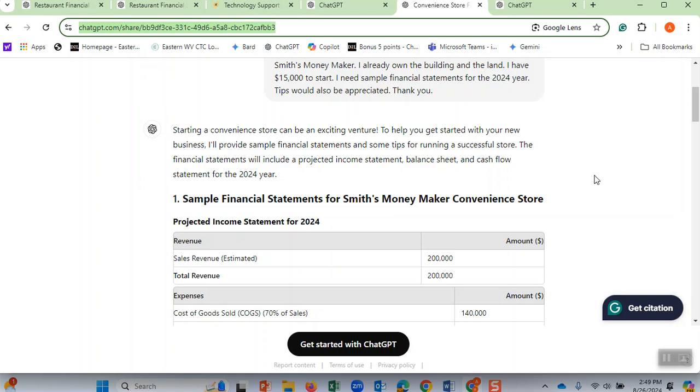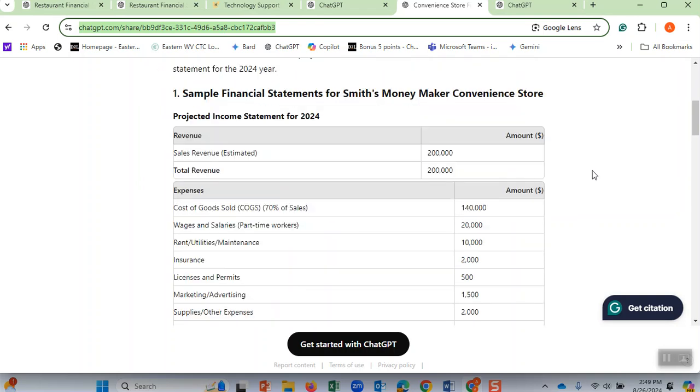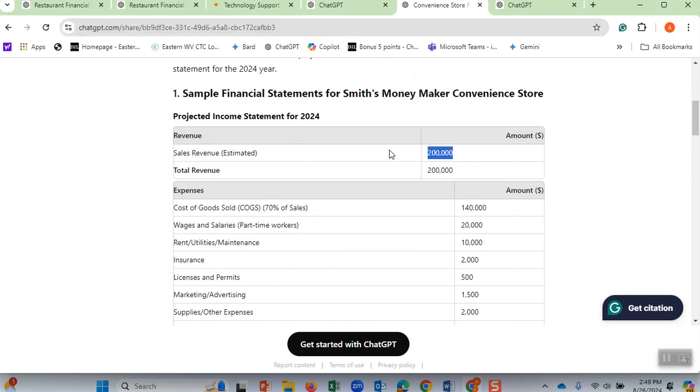I clicked on the link that the student had put, and here what I see is the estimated sales revenue. That means this convenience store is selling $200,000. If it sold $1,000 per day, that would be $360,000. Because it is $200,000, my guess is that the daily sales are around $600 a day, which is reasonable. You can have a grocery store and sell $600 a day.